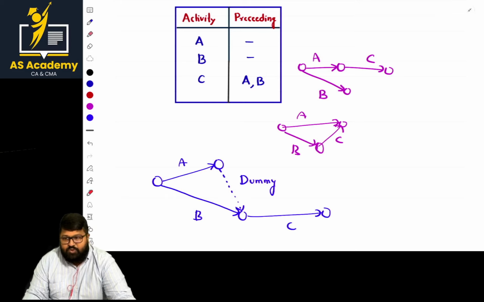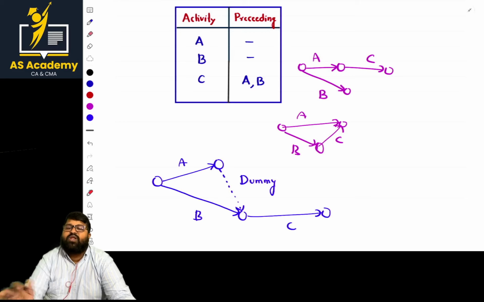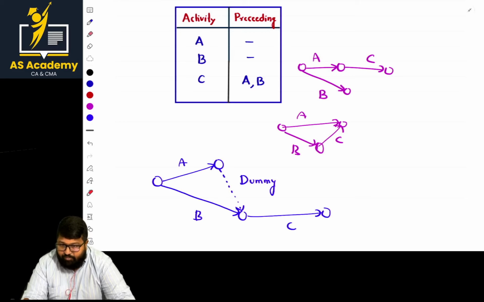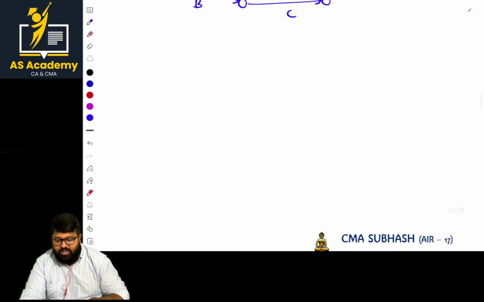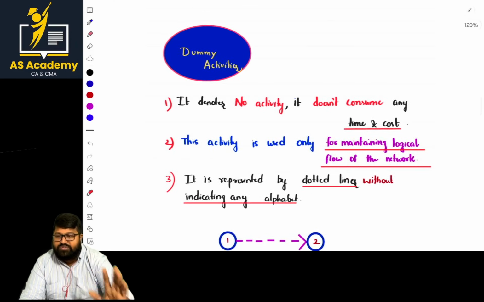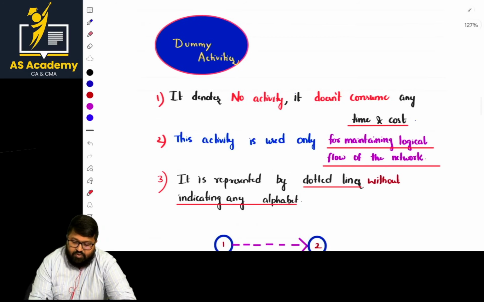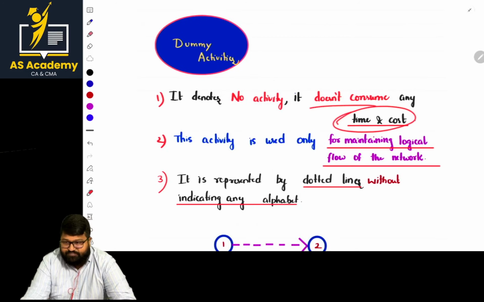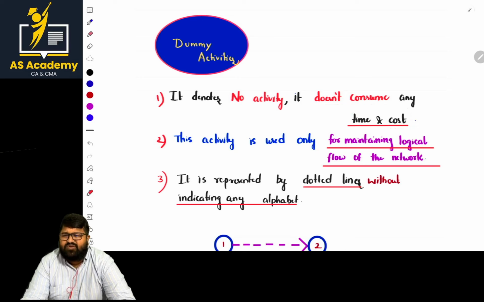Sir, as they gave permission to use dummies, it is not appropriate to use dummies as much as you want. Use them only where most appropriate, whatever is required. For dummies there are some rules. What is a dummy activity? It denotes no activity and it does not consume time and cost, cost in the sense of resources basically.